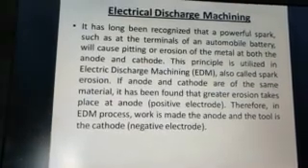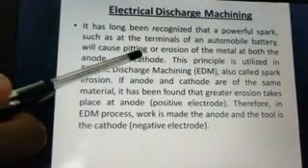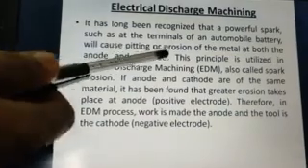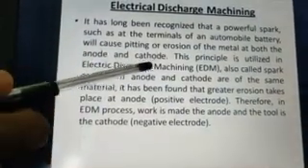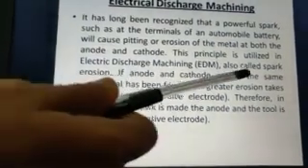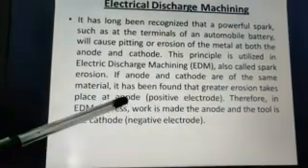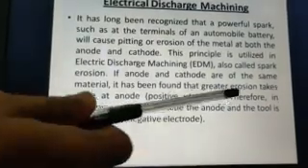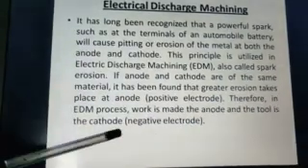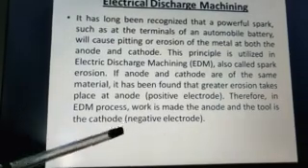workpiece. And here you can see in automobile batteries, the spark due to this electrical discharge causes pitting or erosion of metal at both anode and cathode. So the principle used in EDM is also called spark erosion. If anode and cathode are of the same material, it has been found that greater erosion takes place at the anode, that is the positive electrode. Therefore in the EDM process, the work is made the anode and the tool is made the cathode,